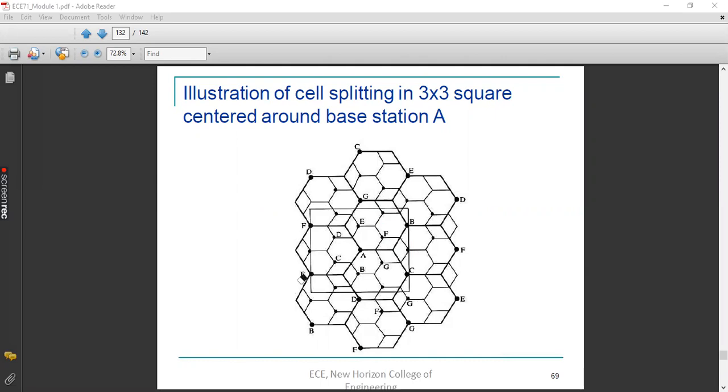And you need to calculate how many cells, or how many base stations, you require to impart coverage for the entire square plot of 3 kilometer into 3 kilometer size, meaning 9 kilometer square area. Assume that the radius of each hexagonal cell is 1 kilometer. Please take it down. You need to tell me the answer.